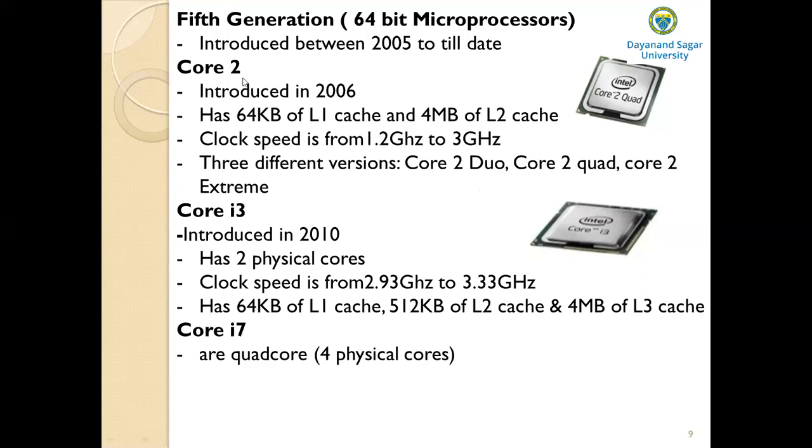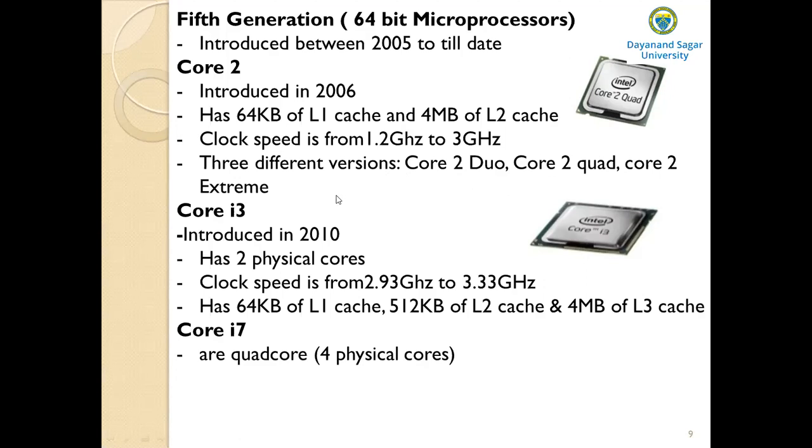One such microprocessor is called the Core 2. It was introduced in 2006, and it has 64 kilobytes of L1 cache and 4 MB of L2 cache, and clock speed from 1.2 gigahertz to 3 gigahertz. There are 3 different versions of Core 2: Core 2 Duo, Core 2 Quad, and Core 2 Extreme.